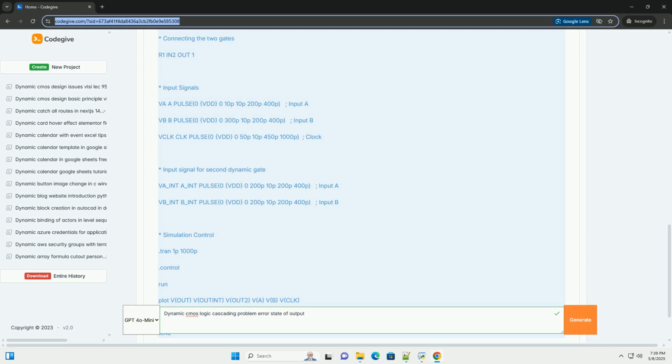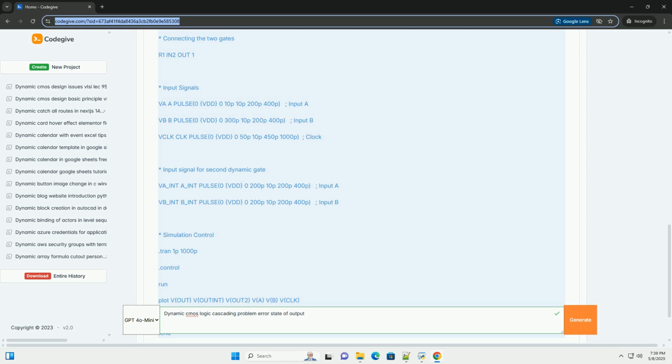Reduce transistor stacking. Try to reduce the number of transistors in series within the pull-down network. Complex logic functions often require long chains of transistors, which increases Sint. Restructuring the logic function or using alternative logic styles, for example pass transistor logic, might help. Reduce wire length. Keep the wiring within the gate as short as possible to minimize parasitic capacitance. Minimize diffusion capacitance. Use minimum sized transistors where possible, while still meeting performance requirements.